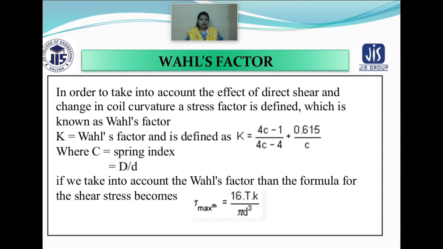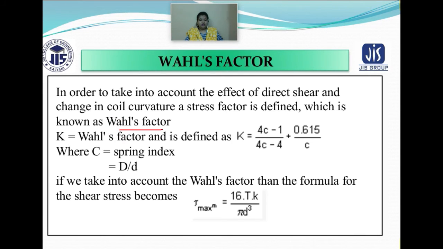Now we are talking about another factor. It is well known as Wahl's factor, and in order to take into account the effect of direct shear and changes in the coil curvature, a stress factor is defined, which is known as Wahl's factor.